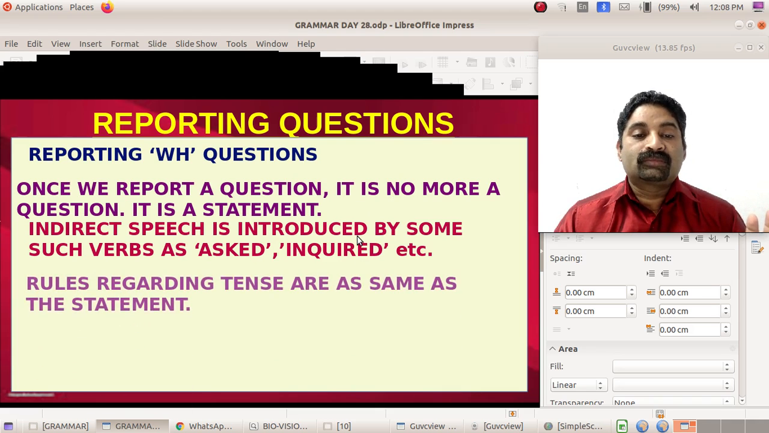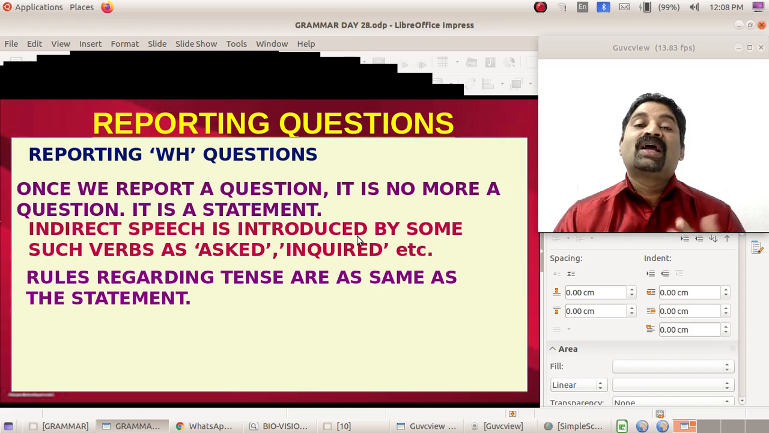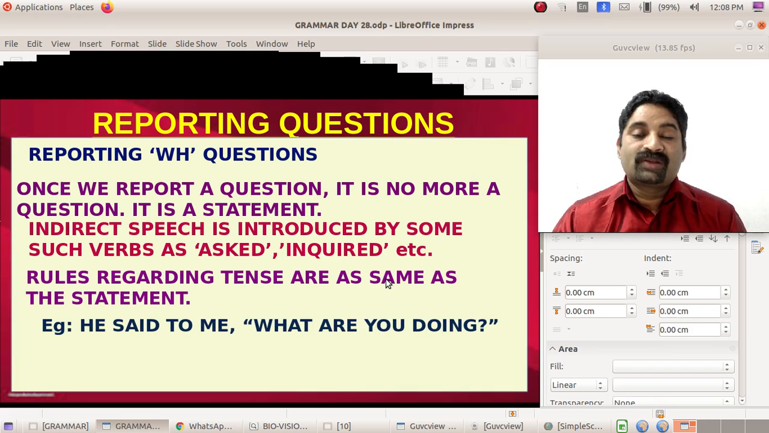And the rules regarding tense will be the same. Present becomes past, past becomes past perfect, present continuous becomes past continuous, present perfect becomes past perfect, will or shall become would or should. All those rules remain the same. Okay, so if you have learned the basics, the general rules, it will be very easy. So let us see an example.